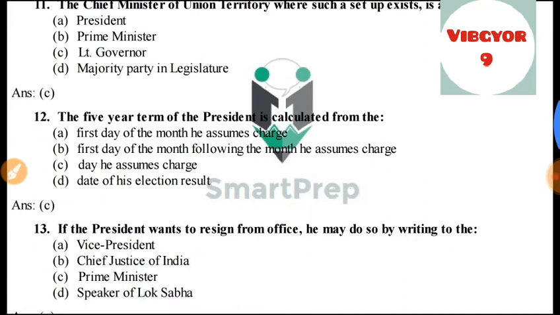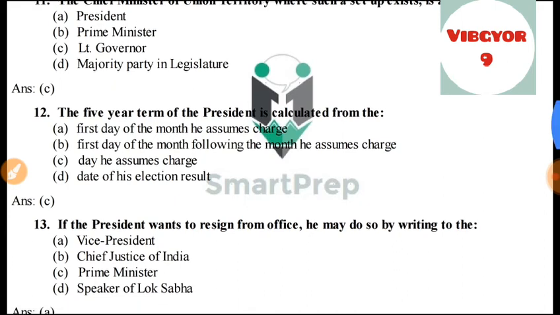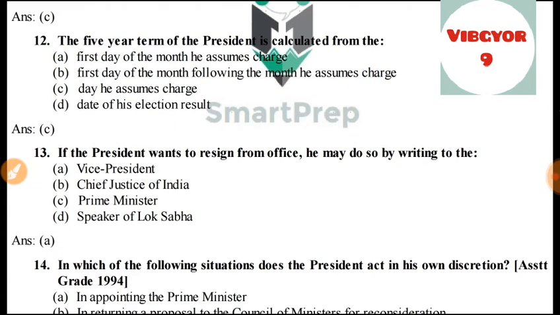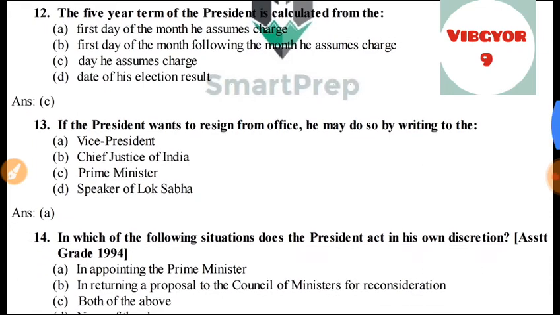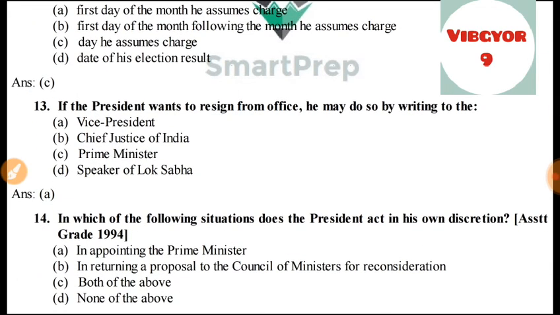The 5-year term of the president is calculated from the day he assumes charge. If the president wants to resign from office, he may do so by writing to the vice president. This is very important question. He need not write it to prime minister or anyone else. He writes his resignation to the vice president of India.